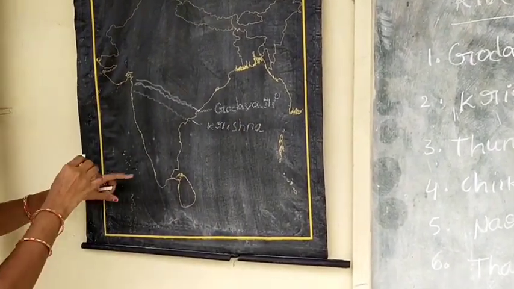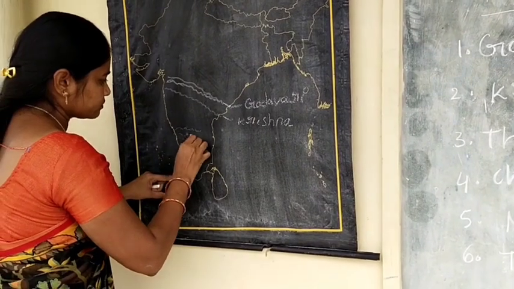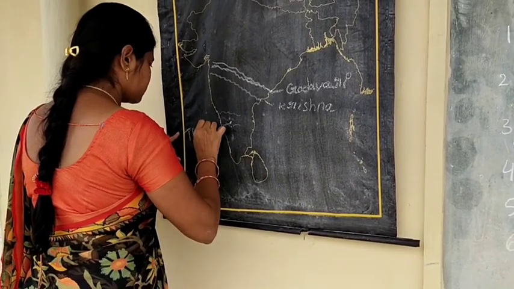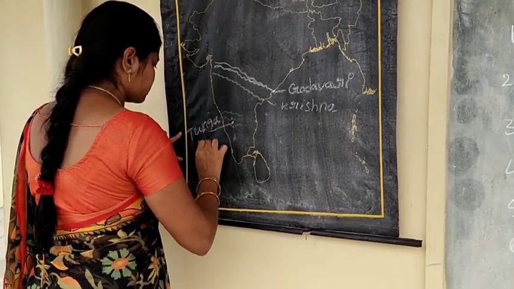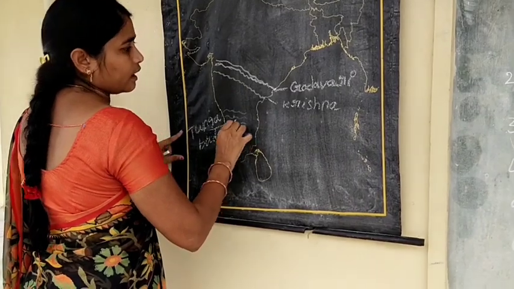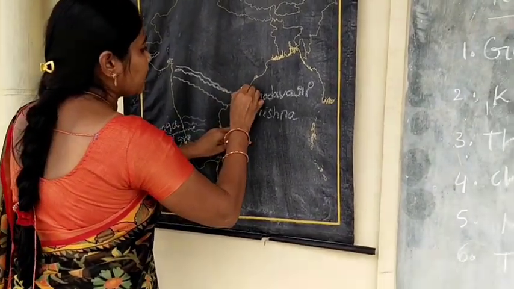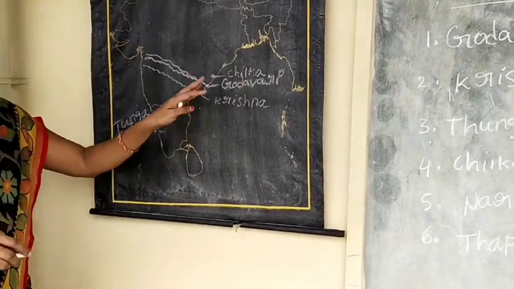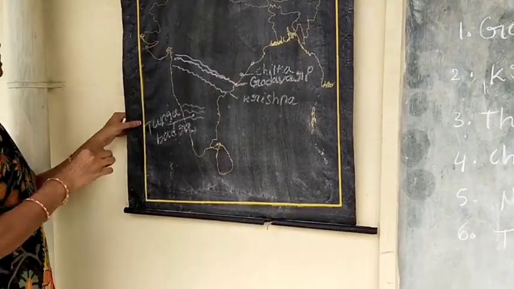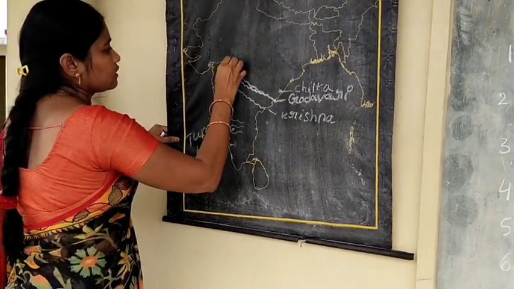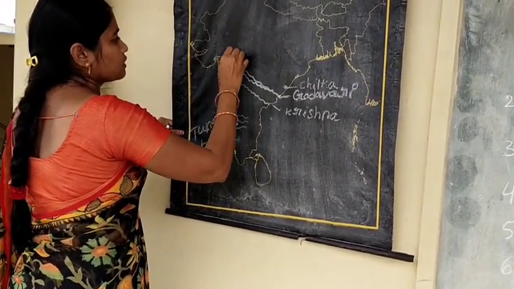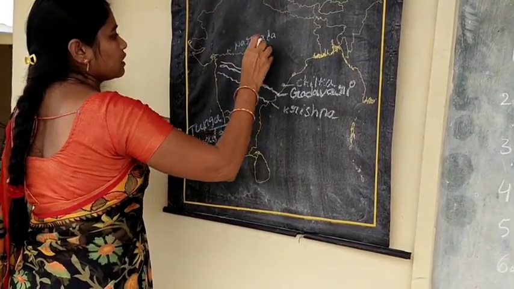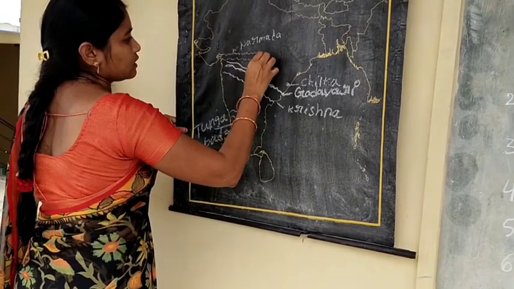And third one is Tungabhadra. And fourth one is Chilka, Chilka Lake in Odisha. Next is Narmada. And next one is Tapati.